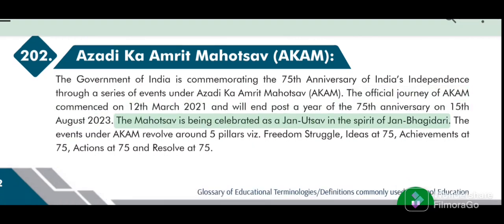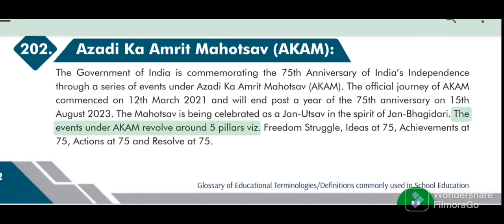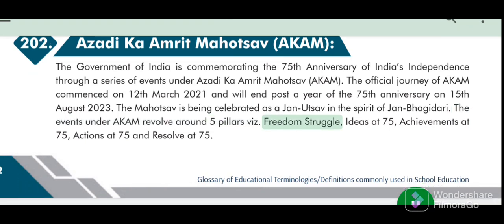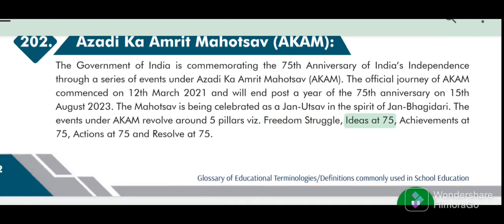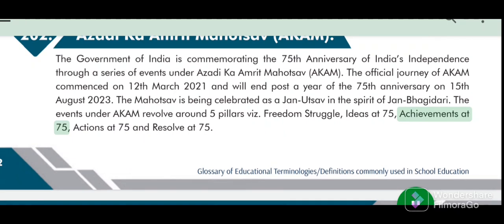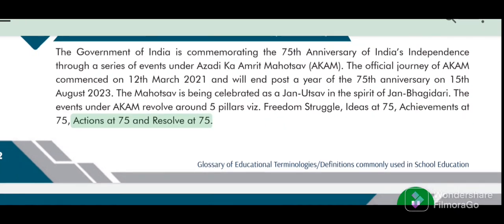The Mahotsav is being celebrated as a Jan Utsav in the spirit of Jan Bhagidari. The events under AKAM revolve around 5 pillars viz. Freedom struggle, ideas at 75, achievements at 75, actions at 75 and resolve at 75.